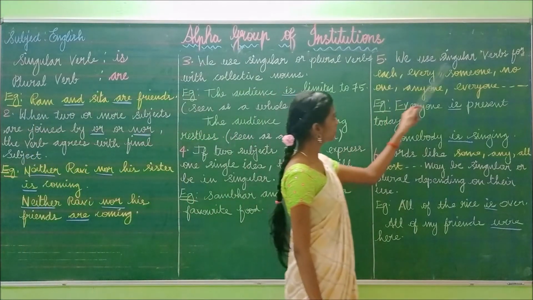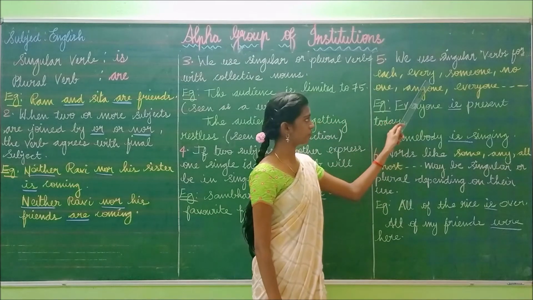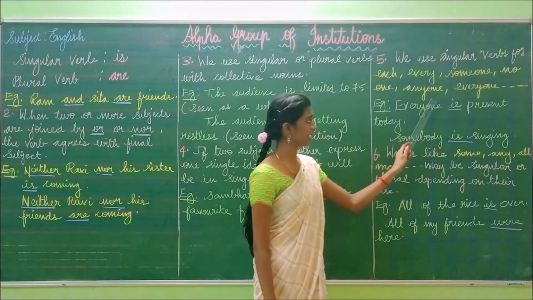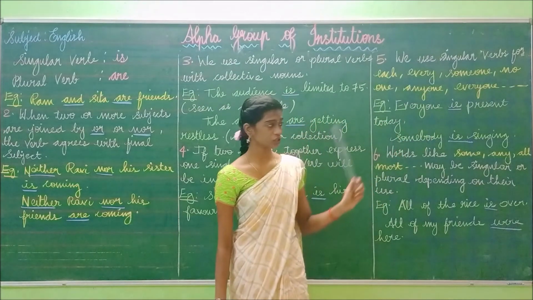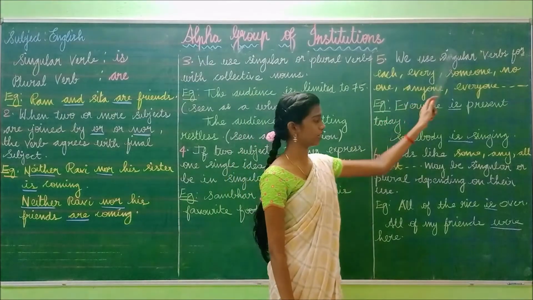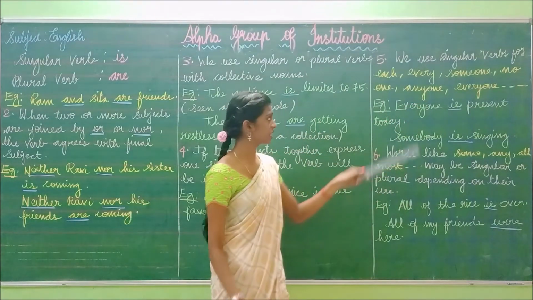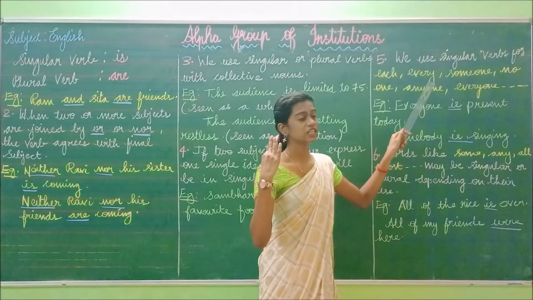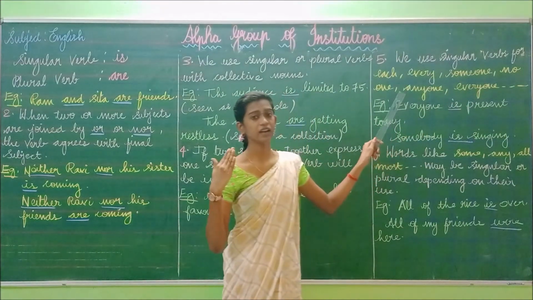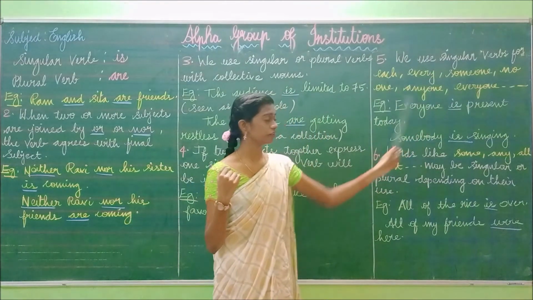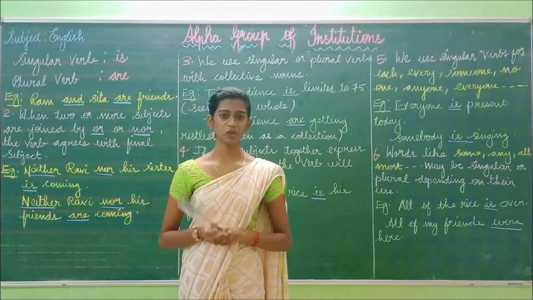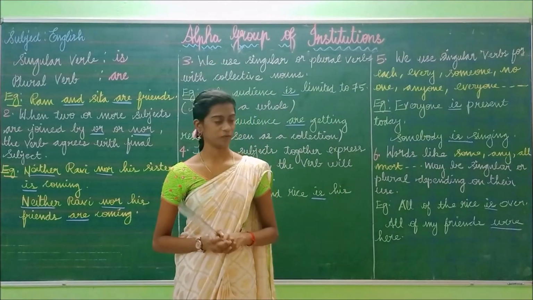And the fifth one: we use singular verbs for each, every, someone, no one, anyone, everyone. For these words we have to use only singular verbs. If these words come, we use only the singular verb.